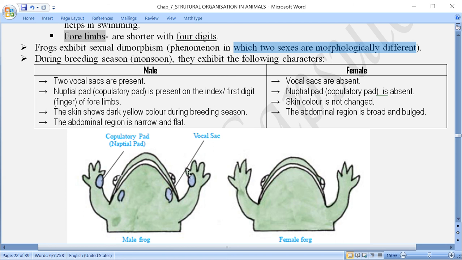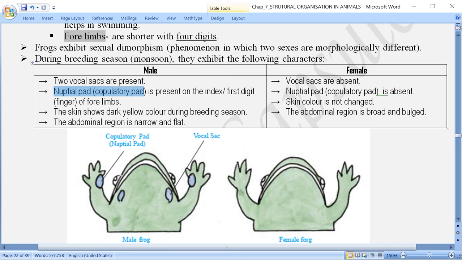Compared to our thumb, a small swelling-like appearance you can find, and this is called the nuptial pad, or otherwise the copulatory pad, present on the index or first digit of the forelimb only, not on the hind limb.